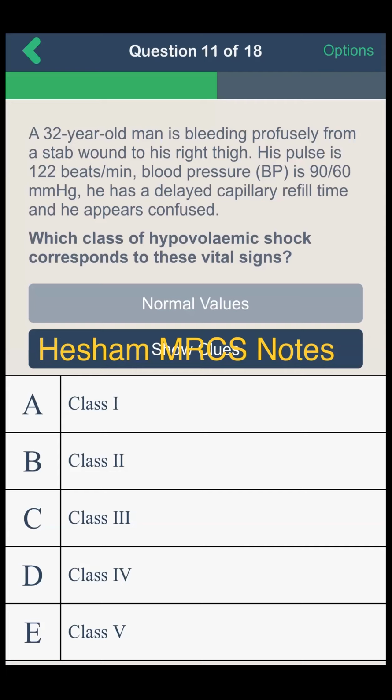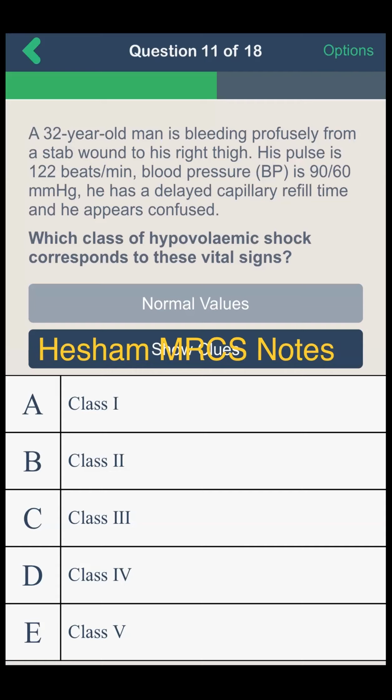A 32-year-old man is bleeding profusely from a stab wound to his right thigh. His pulse is 122 beats per minute and blood pressure is 90/60 millimeter of mercury. He has a delayed capillary refill time and appears confused. Which class of hypovolemic shock corresponds to these vital signs?